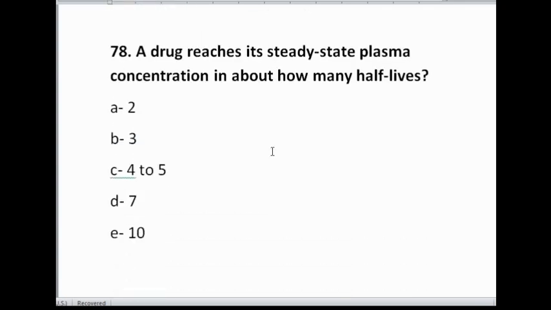Now the eighth MCQ. A drug reaches its steady state plasma concentration in about how many half-lives? We actually know this, that it takes about 4 to 5 half-lives for a drug to reach its steady state plasma concentration. So the correct answer is C.